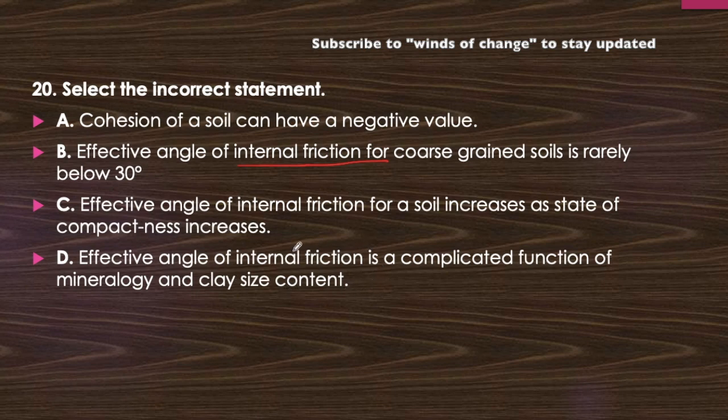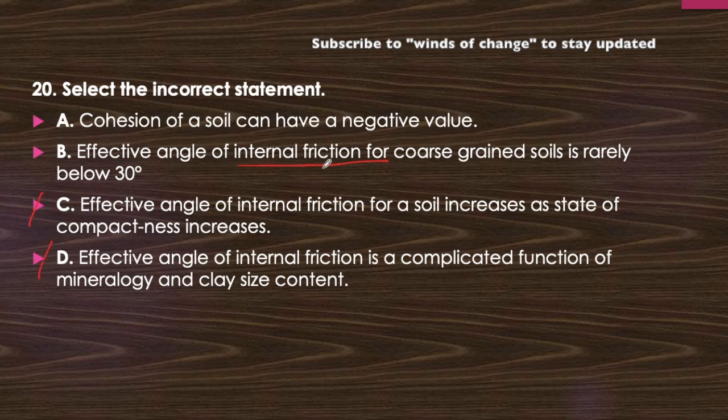So this statement about effective angle of internal friction is correct, because angle of internal friction is a function of mineralogy and clay size content. And effective angle of internal friction for a soil increases as state of compactness increases. As much as the soil is compact, obviously the angle of repose will be more. You can see in the slope stability condition, the more the angle of repose, the more the compactness, and the more the angle phi, that is angle of internal friction. So this is also a correct statement. This one is correct, this one is correct.